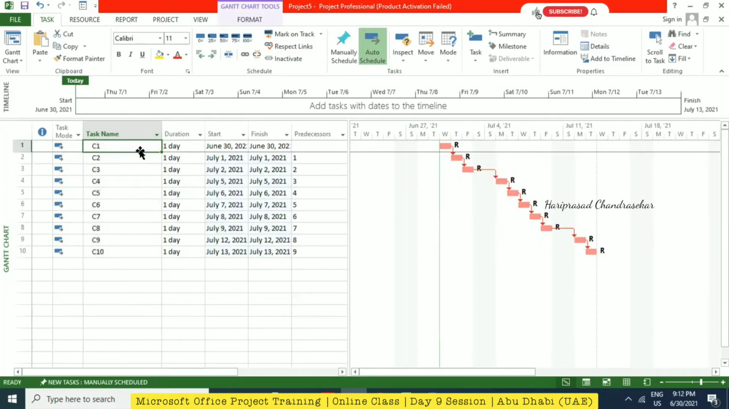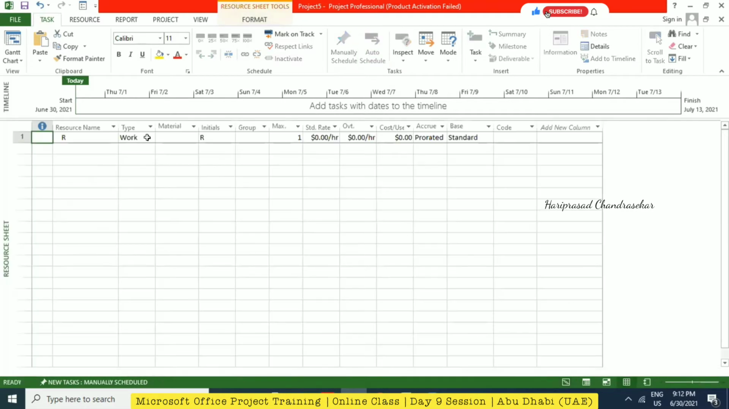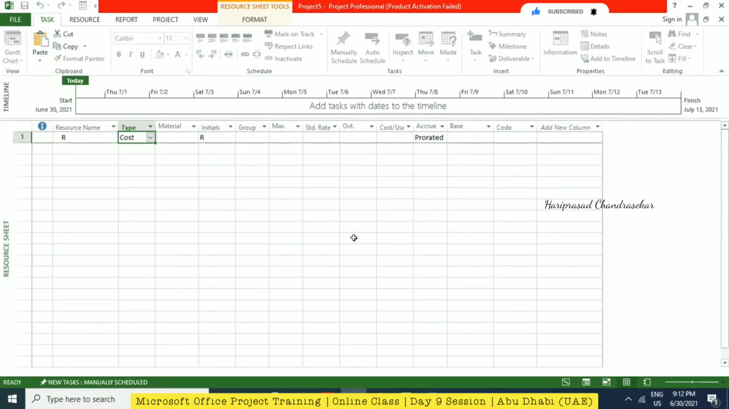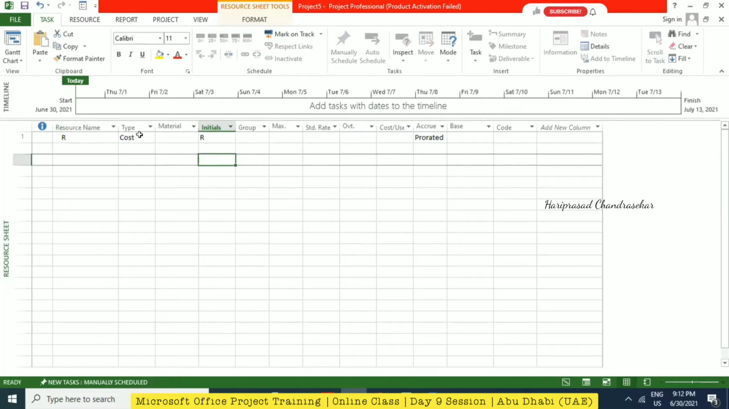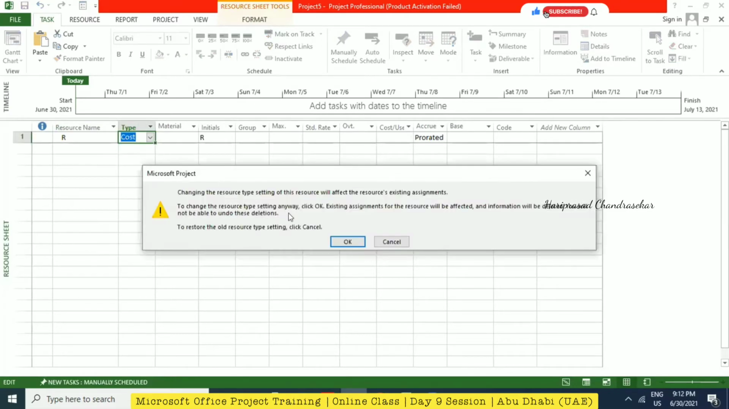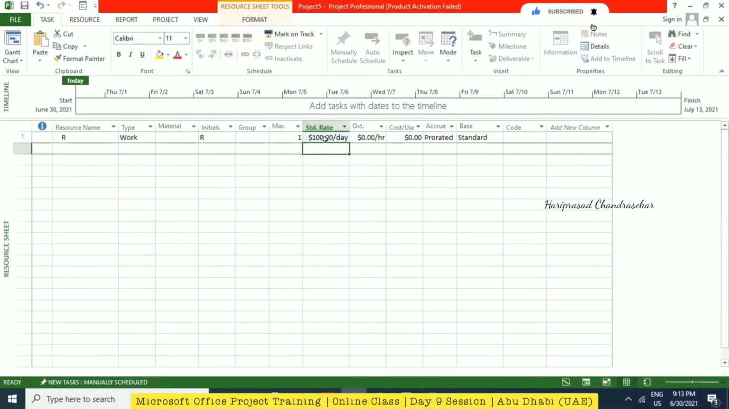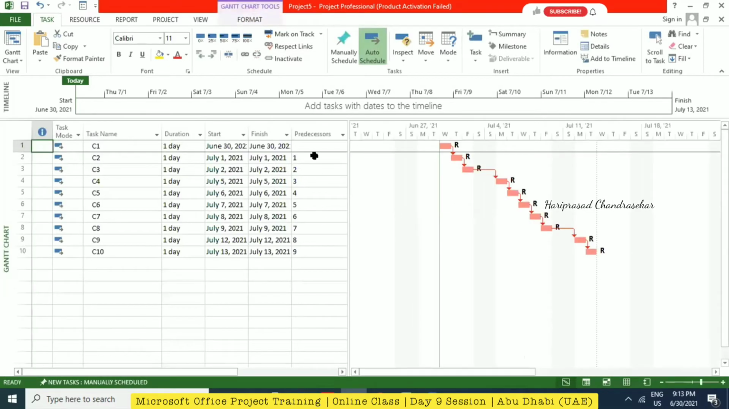After assigning, we can go to the resource sheet and we can make this a material, this a cost. Anyway, I will consider this as a cost resource. Or we can go for work itself and put something like 100 per day. 100 per day means for each column, it will cost $100. So automatically we will get the cost here.